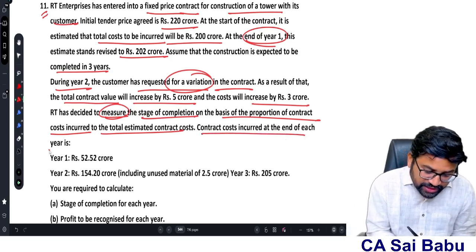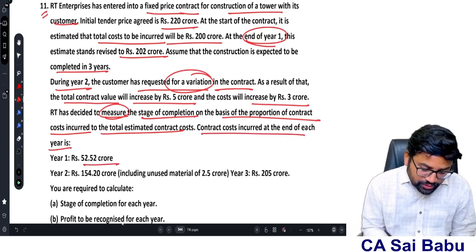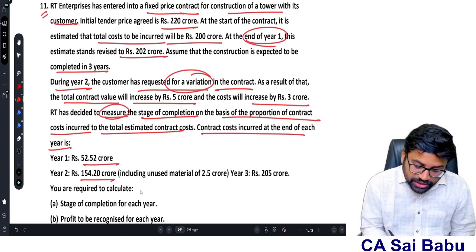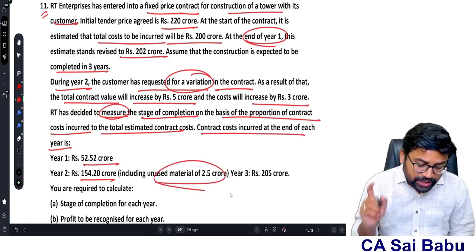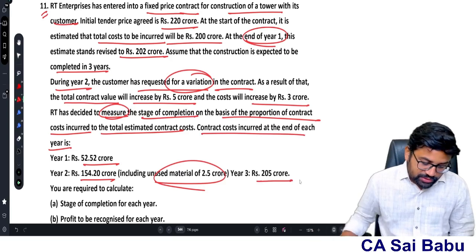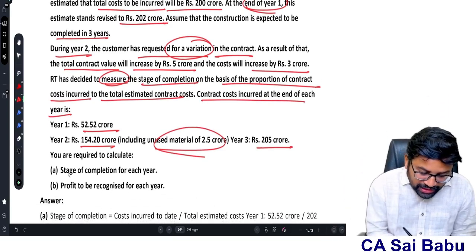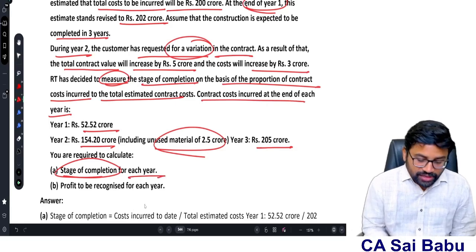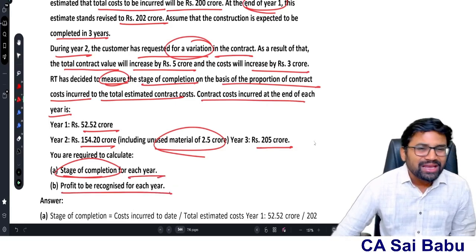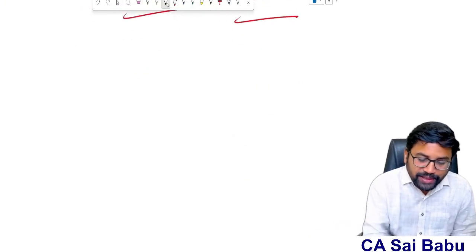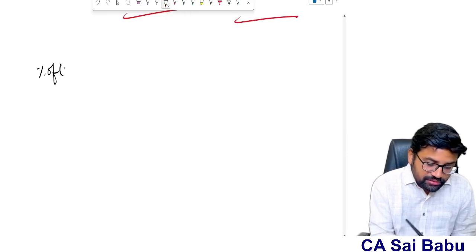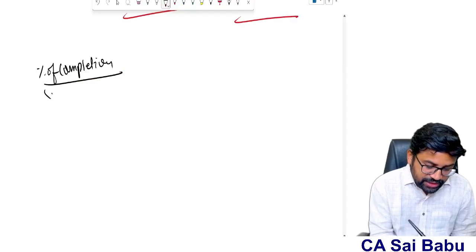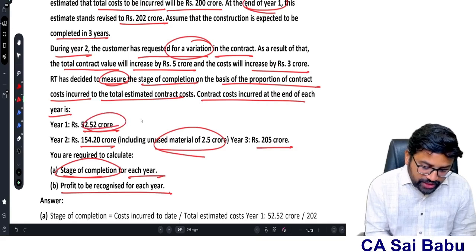Contract cost incurred at the end of each year is: year 1, 52.52 crores; year 2, 154.2 crores, including unused materials of 2.5 crores. Unused materials you cannot take as a part of the cost. Year 3, 205 crores. Now you are required to calculate the percentage of completion for each year and also the profit to be recognized for each year. Very simple question, sir. So how to find out percentage of completion, you tell me? So percentage of completion based on cost incurred. What is the cost incurred? So for example, year 1, what is the cost incurred up to date?